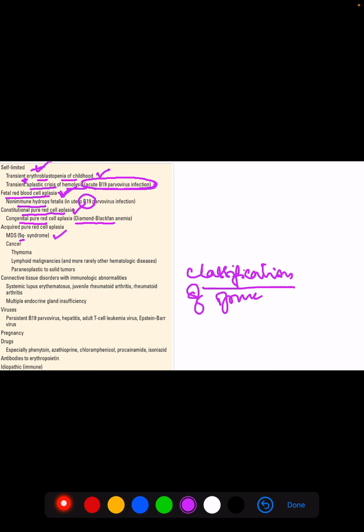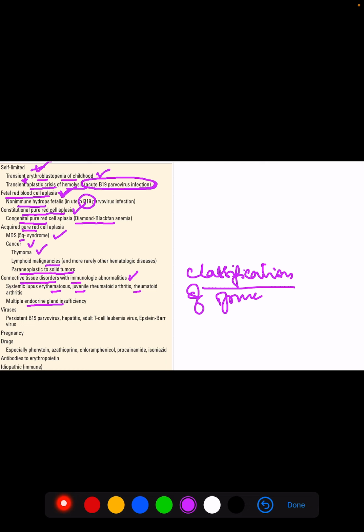Acquired pure red cell aplasia is also seen in cancers like thymoma or lymphoid malignancies, and is also seen as paraneoplastic to solid tumors. Even connective tissue disorders like SLE, juvenile rheumatoid arthritis, and multiple endocrine gland insufficiency can cause pure red cell aplasia, because these are connective tissue disorders with immunological abnormalities.